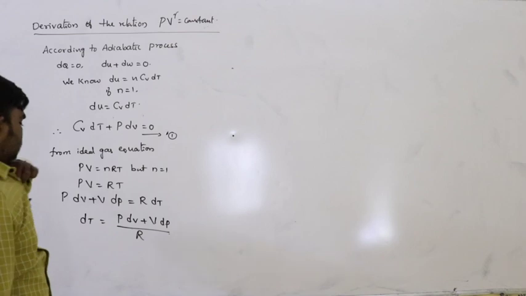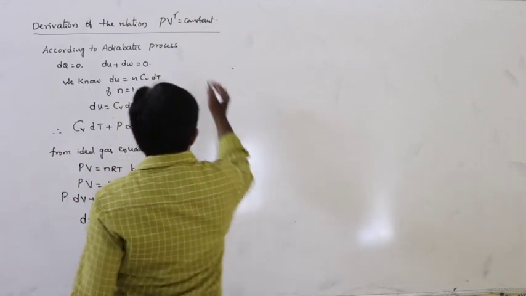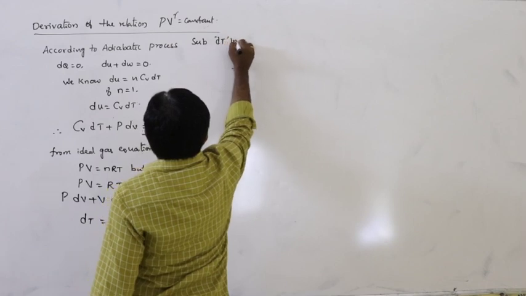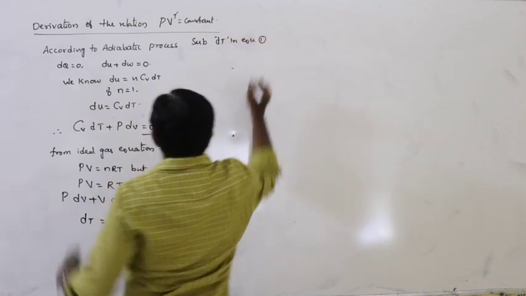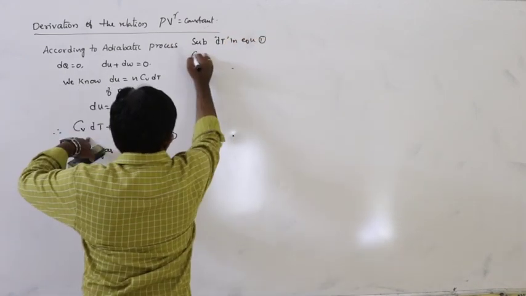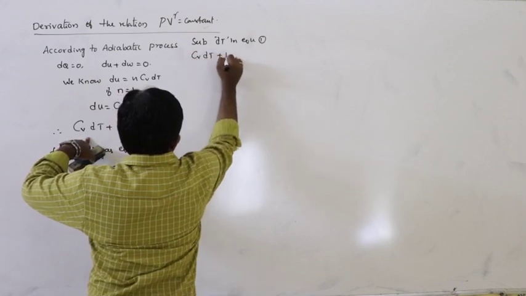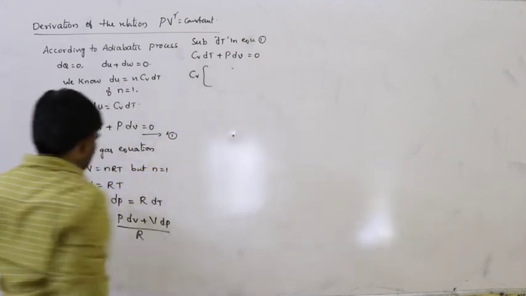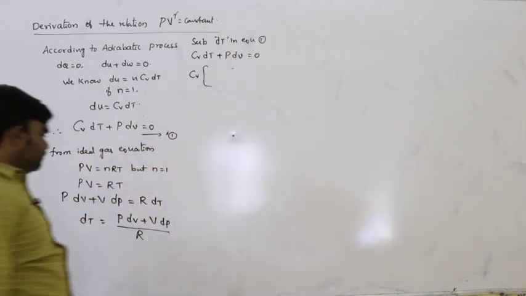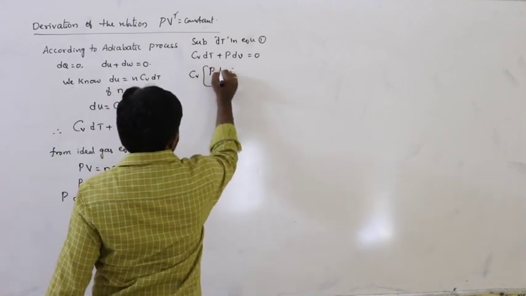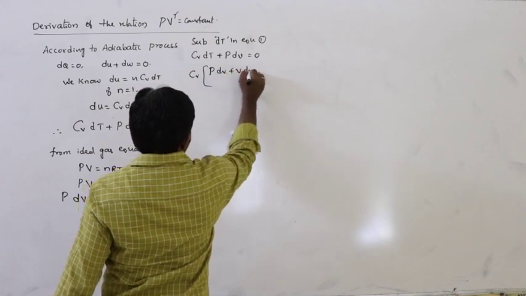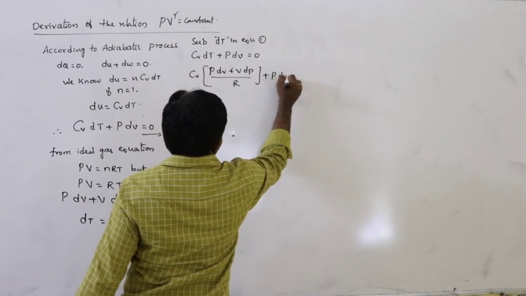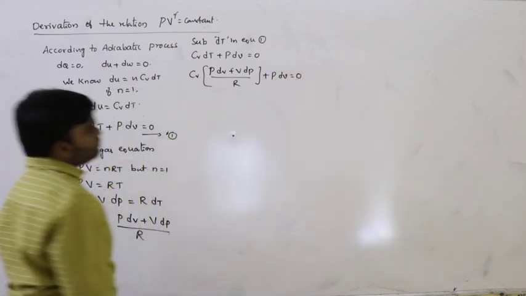That is dT. So substitute the value of dT in equation 1. What is equation 1? This is Cv dT plus PdV is equal to 0. Cv into, what is the value of dT here? dT is PdV plus VdP divided by R, plus PdV is equal to 0.